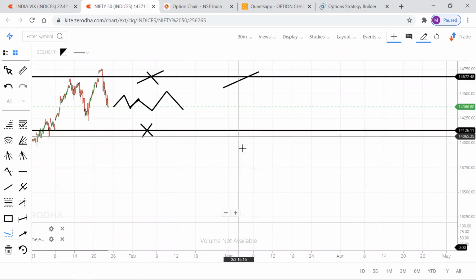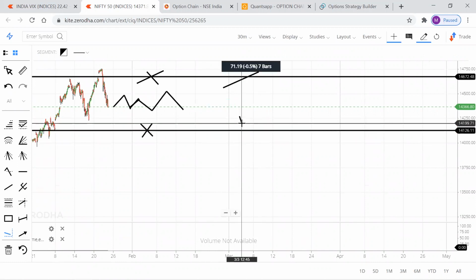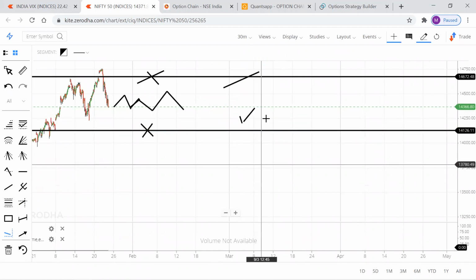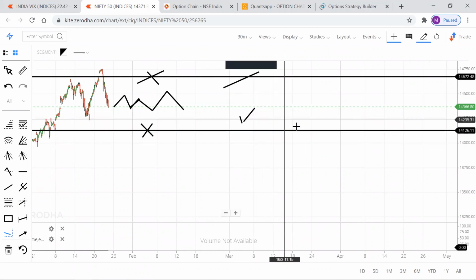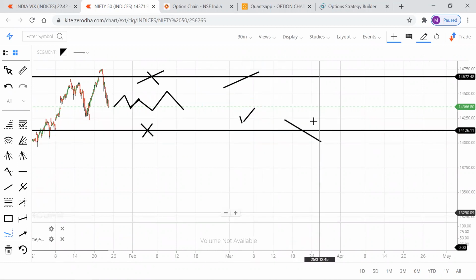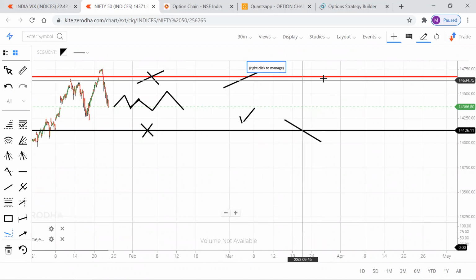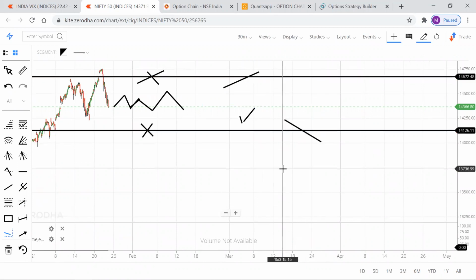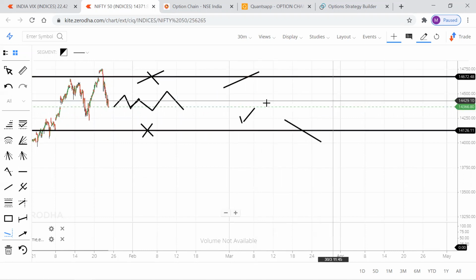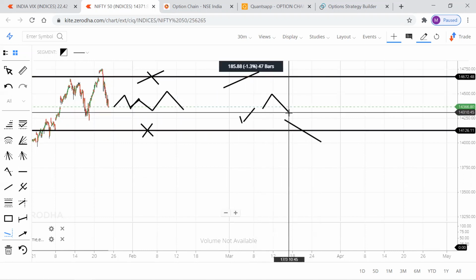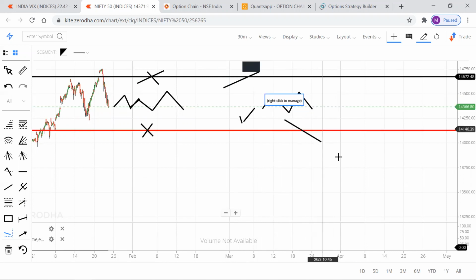In that scenario, you get to see profits from the PE side. If the market is breaking the lower boundary, you get to see profits from the call side. So that saves us from huge loss. Because this is a hedged strategy, irrespective of market direction, you get to see profits if the market is staying in this range.